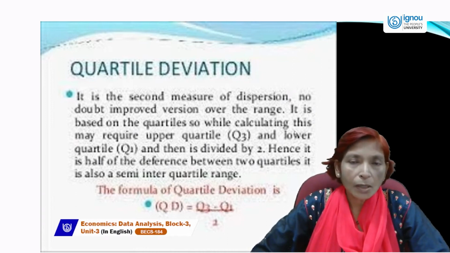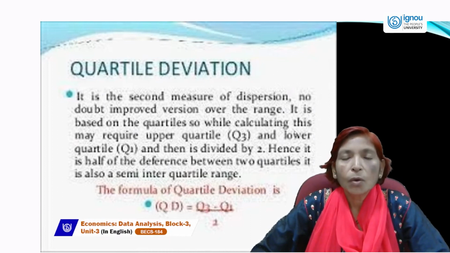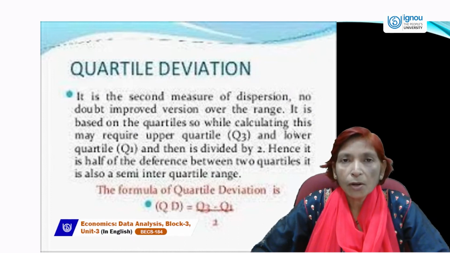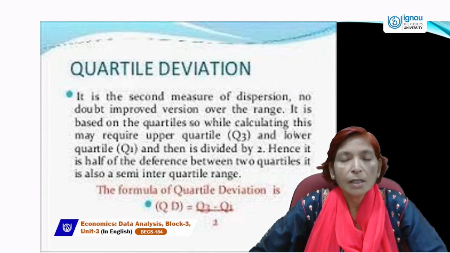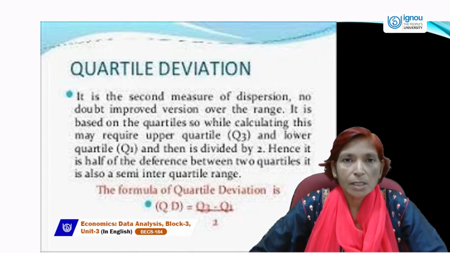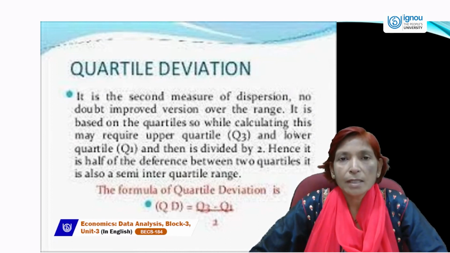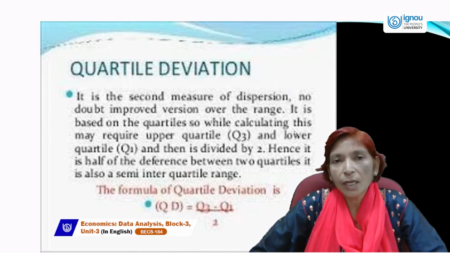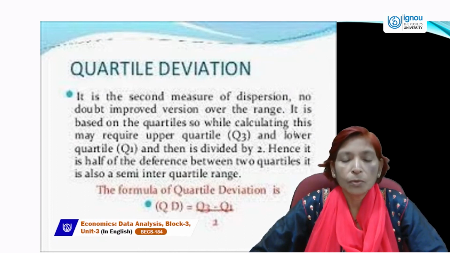It is also a semi-interquartile range. So the formula of quartile deviation is Q3 minus Q1 divided by 2.